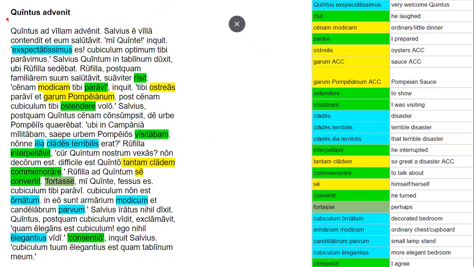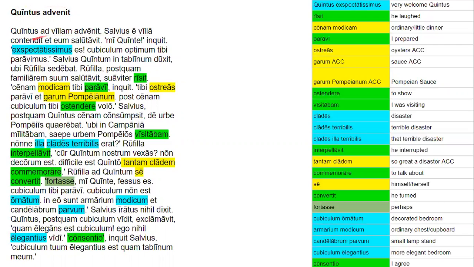So, Quintus advenit. So, Quintus arrives. So, Quintus arrived to the house. Notice that advenit can be either a perfect tense or a present tense verb. I'm going to know from context, because most of the verbs in this passage are perfect tense, but I'm going to say that it's easier to translate this up here in the title as a present tense verb. So Quintus arrived at the house.